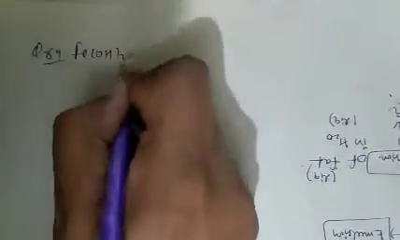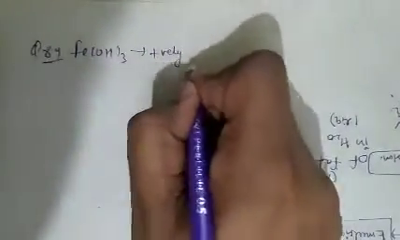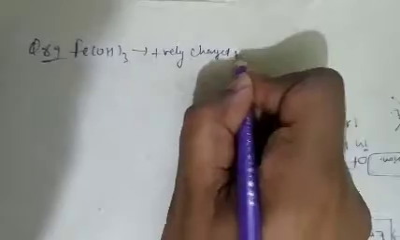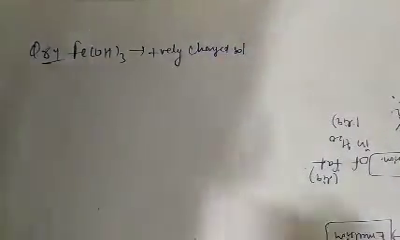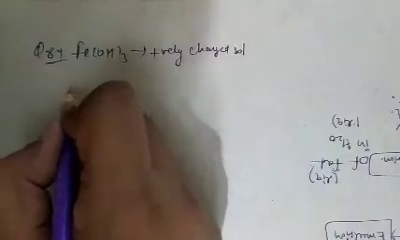See question number 84. Ferric hydroxide sol is positively charged. Fe(OH)3 is a positively charged sol. The coagulating power will be, as we know, according to the Hardy-Schulze rule.